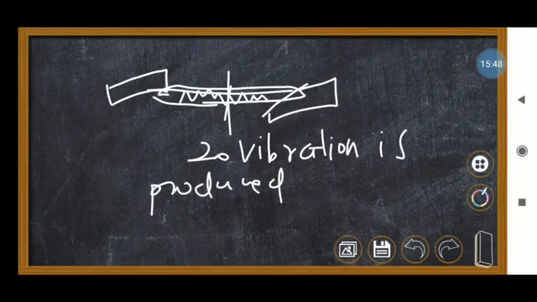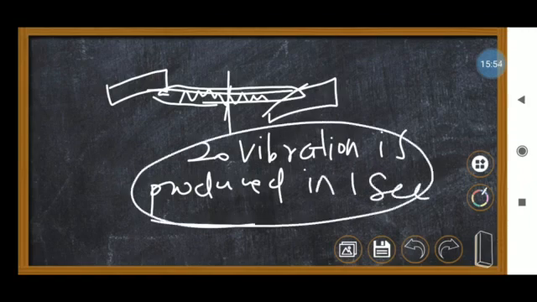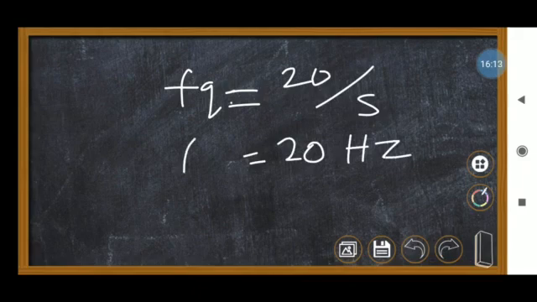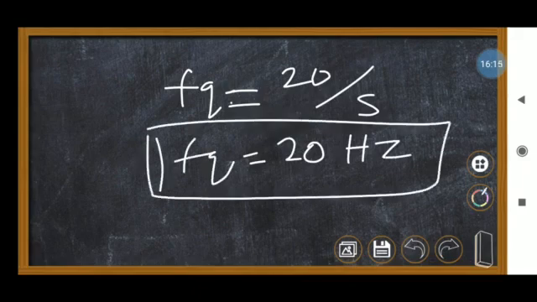Okay, I noticed that 20 vibrations can be produced in 1 second. That means what is the frequency? 20 times it will be vibrating in 1 second. So the frequency is nothing but the number of vibrations or number of oscillations produced in 1 second. So 20 vibrations in 1 second is called 20 hertz. Okay, so the frequency will be 20 hertz.